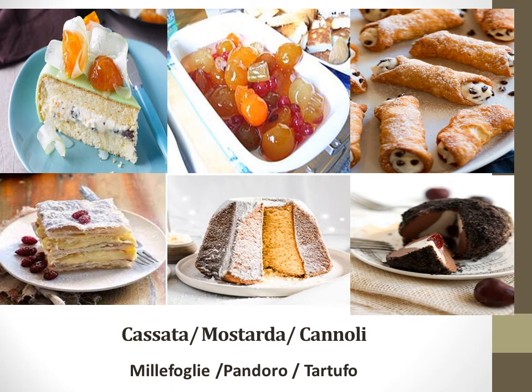Next is cannoli, a kind of short crust pastry having a stuffing of cream in between. Next is mille-feuille. Mille-feuille means there are several layers of puff pastry.